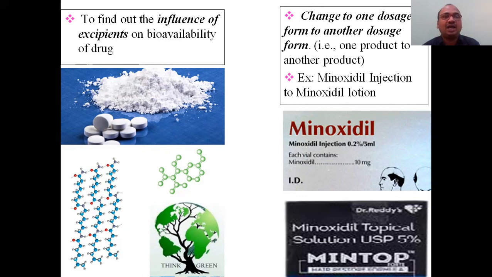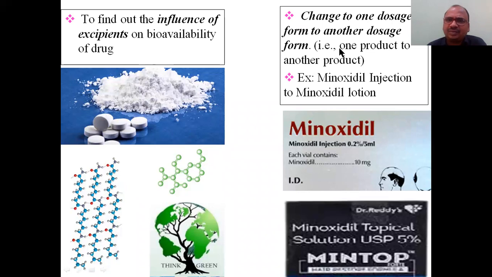Next is to find out the influence of a change in the excipient. See, this is a tablet I am preparing with the help of a polymer. This is a polymer, a synthetic polymer. Now what I will do, some green polymer came from nature directly. So instead of using this polymer, I used this polymer. So what happened? The bioavailability of the tablet which used this polymer must be equal with the bioavailability of the tablet which used this polymer. Both should be matched. Then only you can say this polymer is also good, having the same equal bioavailability.